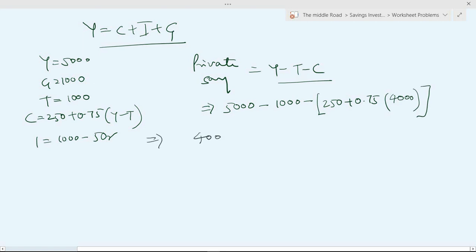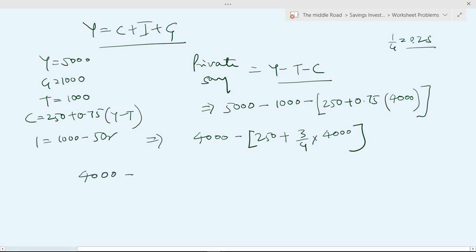So this could again be written as 4,000 minus 250 plus, now 0.75 can also be written as 3 into 4. This makes it easy, into 4,000. So you don't need to take a calculator. These are very important ratios which you could remember. 1 by 4, to give you an example, is 0.25. So if you remember it that particular way, you can know 3 by 4 would be 0.75.